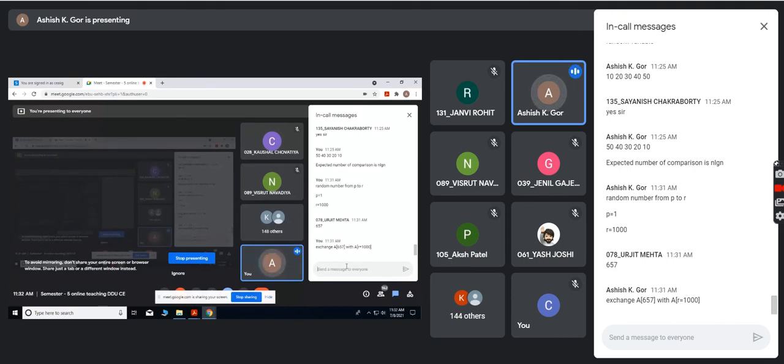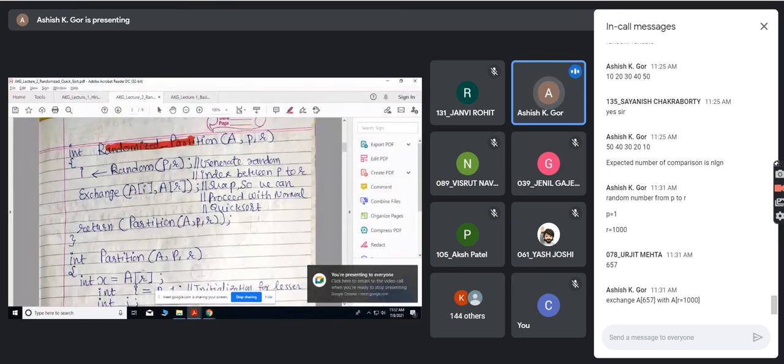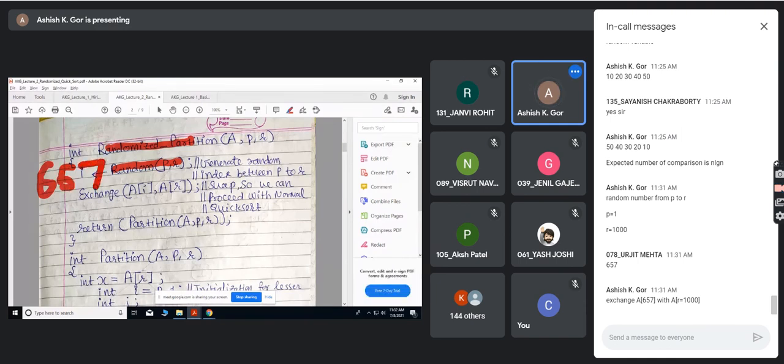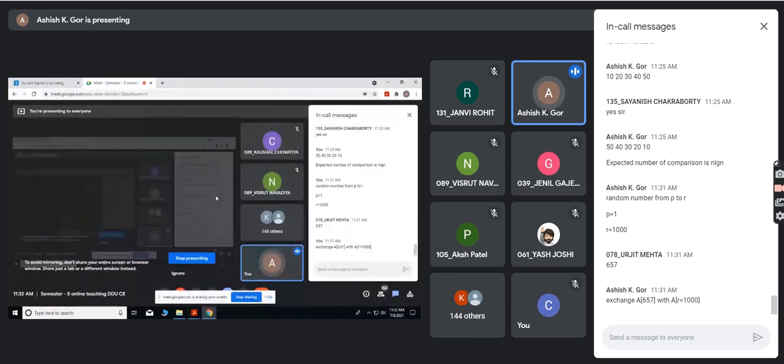So I will create any random number. So I is 657, as Urjit said. Now I exchange A of 657 with A of R, A of R meaning A of 1000. I swap so that we can proceed with the normal quicksort. Remember, now I don't have to do anything else. Now I can apply the normal quicksort where we take the last element as a pivot.